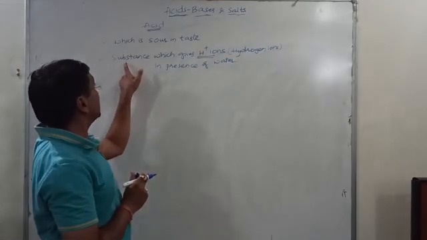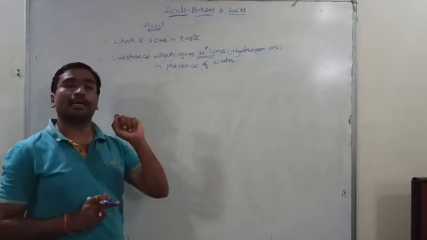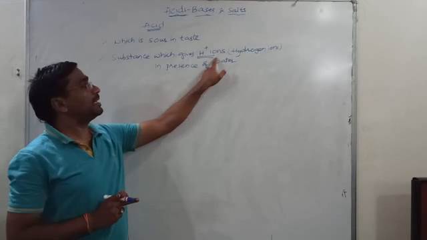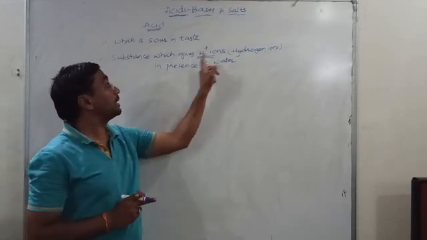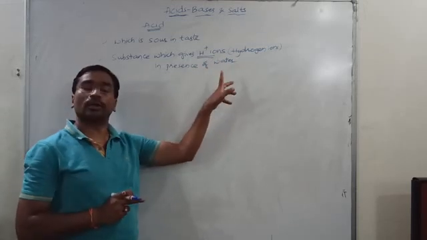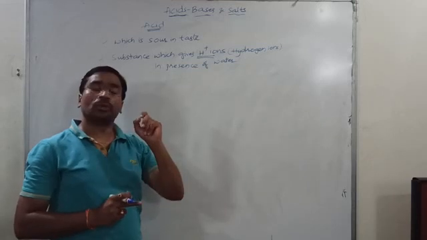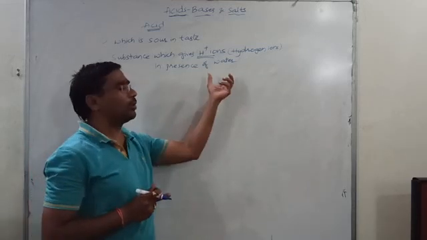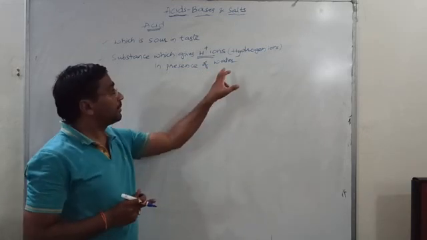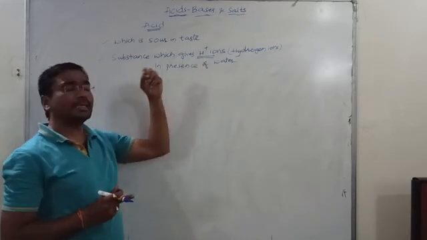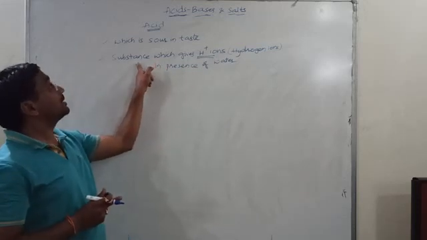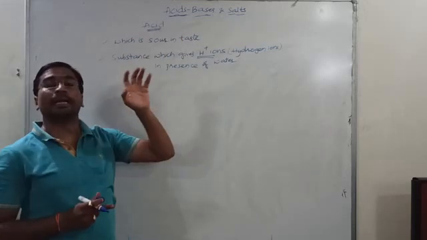So the definition we are now using for acid is any substance which gives H plus ions or hydrogen ions in the presence of water. Okay, but we should have a minimum of 1 drop or 2 drops or 3 drops. A little quantity of water is sufficient. In the presence of that water, any substance, if it is giving H plus ion, then that substance is said to be called an acid.